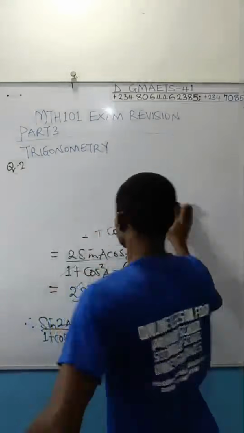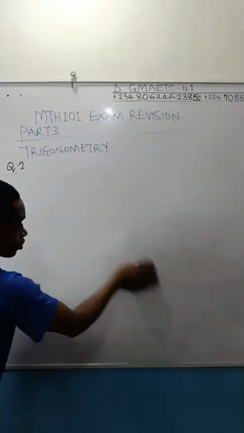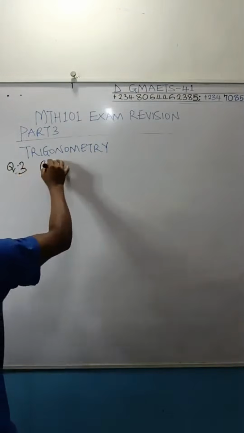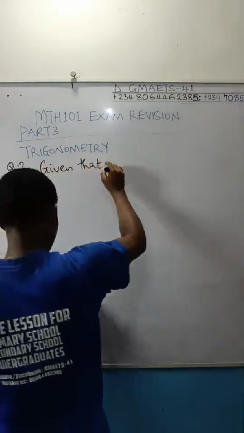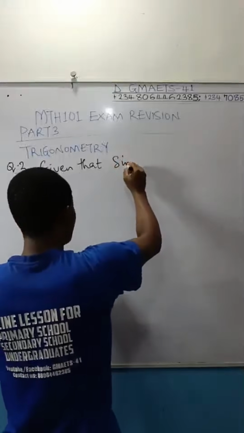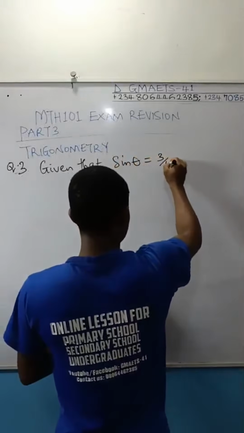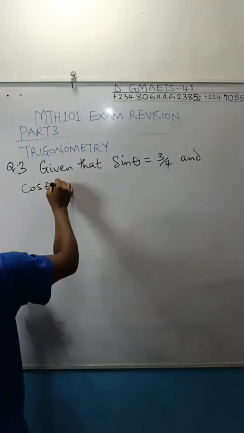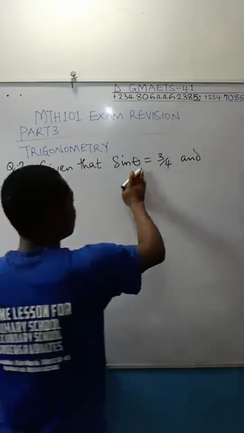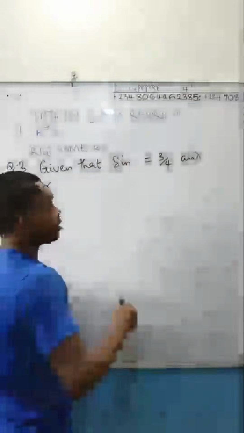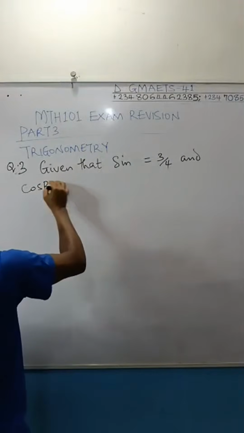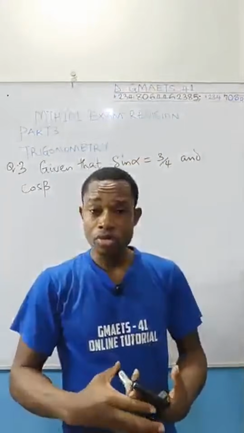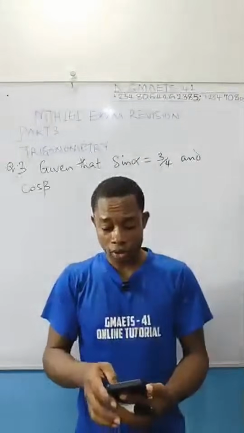Question 3. Given that sin theta is equal to 3 over 4 and cos, this cos alpha rather, I want to use alpha and beta, because sometimes that symbol is also being used.